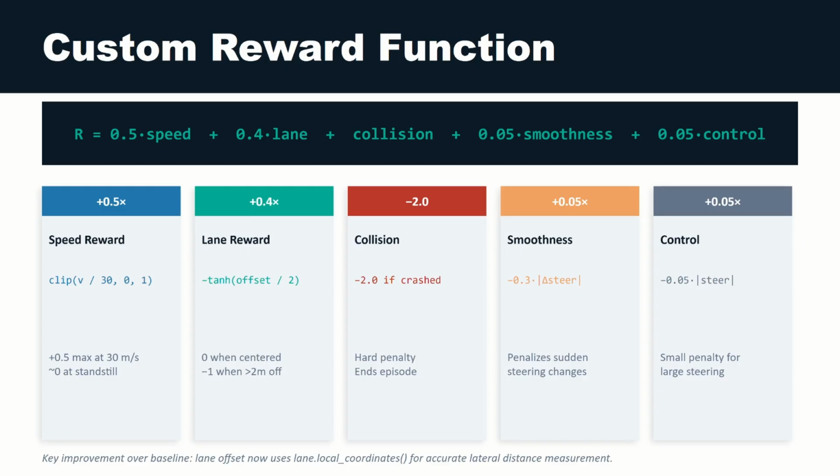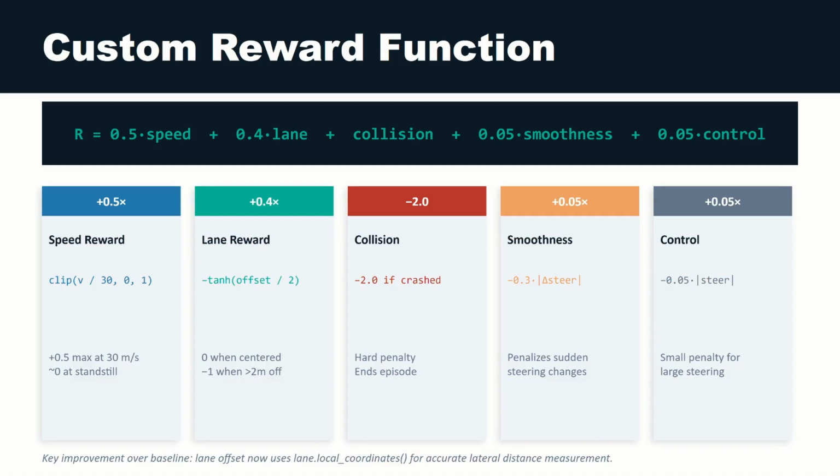The reward function is how we define what good driving means. The agent doesn't inherently know that staying in a lane is good. We have to tell it through the reward signal. Our function has 5 terms. The first one is speed reward. The agent gets up to +0.5 for going fast, scaled so that 30 meters per second is full reward and standing still is 0. The second one is lane reward.